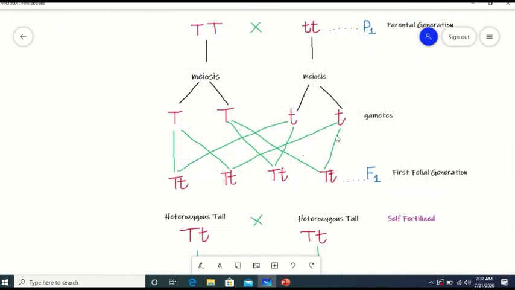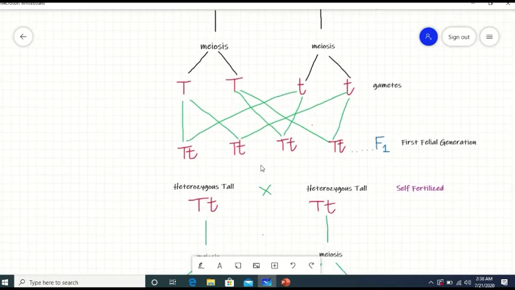Then the gametes are crossed, like first one with first one, second one with first one, second one with second one. As a result, all the offsprings produced in F1 or first filial generation were heterozygous tall.